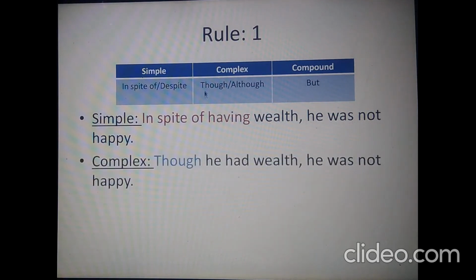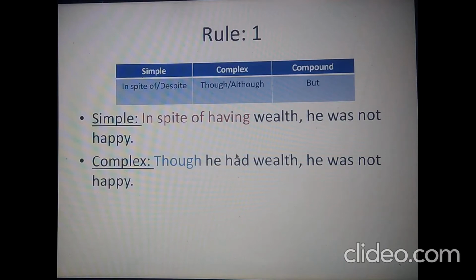To make this complex, we need to add a conjunction. In that case, you will have to memorize some points: in a simple sentence, if there is in spite of or despite, we need to use though or although in complex. So finally, the complex sentence will be, though he had wealth, he was not happy.